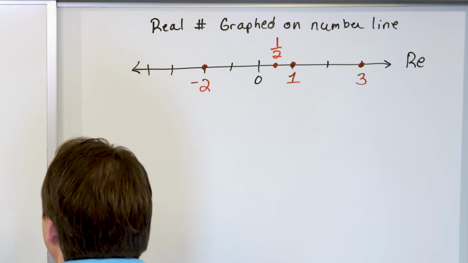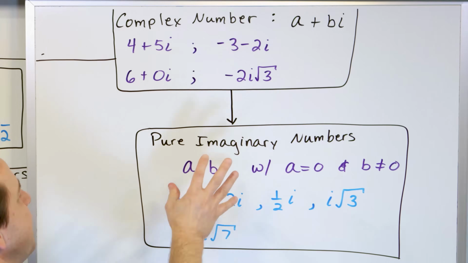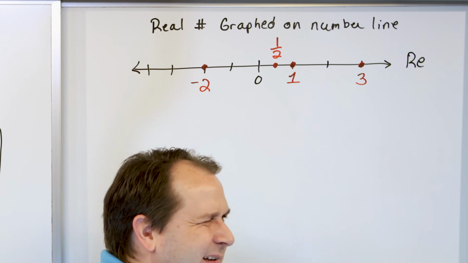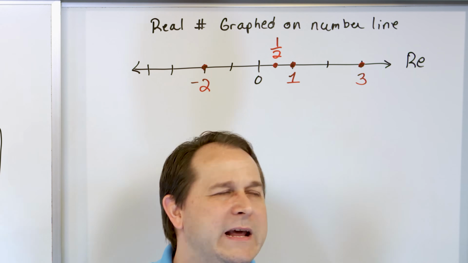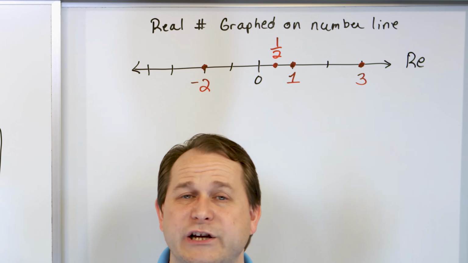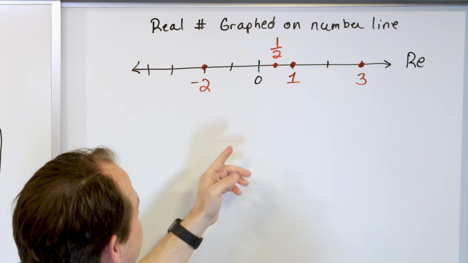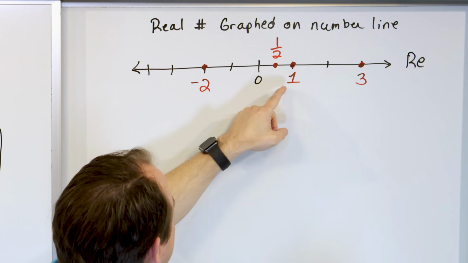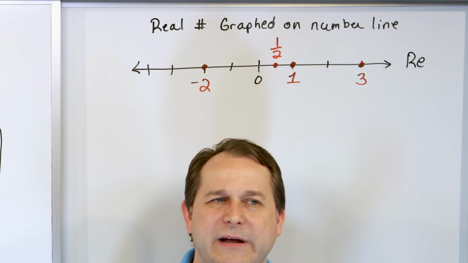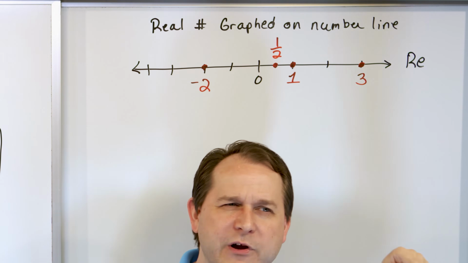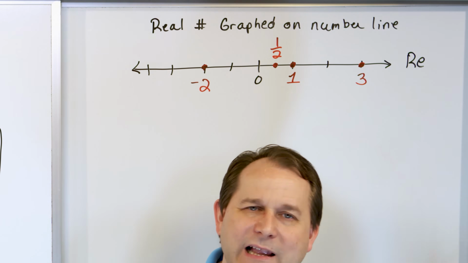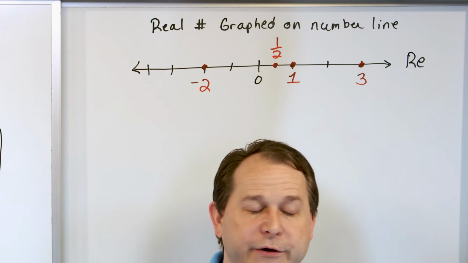All right, but then we have the idea of the imaginary numbers. We know that that's going to come into play some sort of way. But here's the deal. If we start plotting all of the imaginary numbers on this same graph, it's going to get really confusing. Because if I start plotting the number 1 and then also the number 2i on the same exact number line, you could do it, but then you're going to get really confused as to which numbers on that line are real and which numbers on that line are imaginary. But we would like to plot the imaginary numbers, so what do we do?